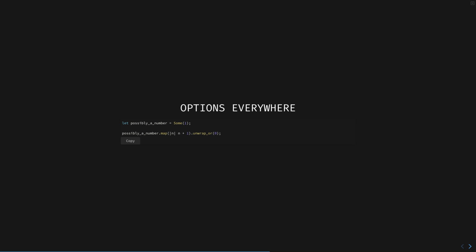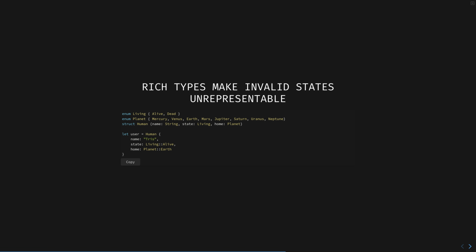There are no nulls in the whole language. In this example, a human has to be alive or dead, and has to live on a planet. No nulls, no anonymous objects. In Rust, you tell the compiler how the world works, and it will hold you and everyone who contributes to your code accountable to the contract you have written.